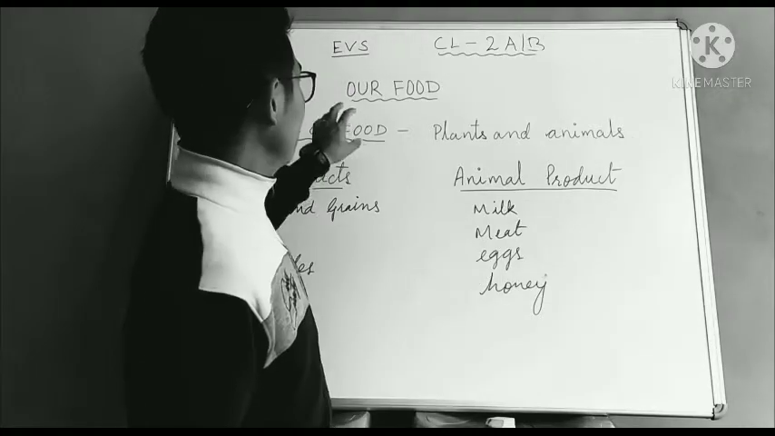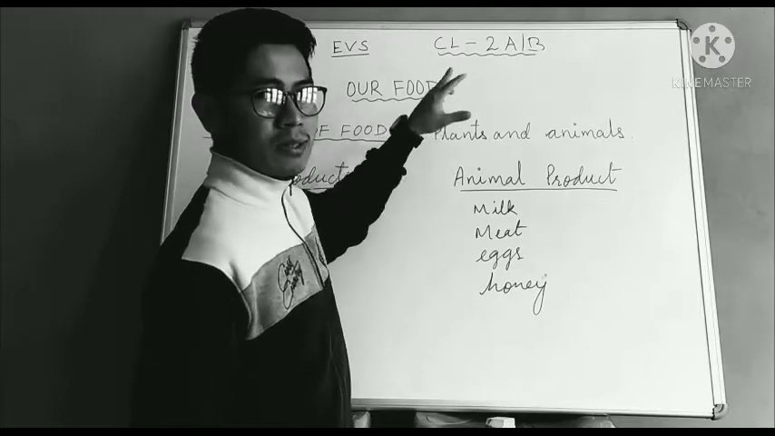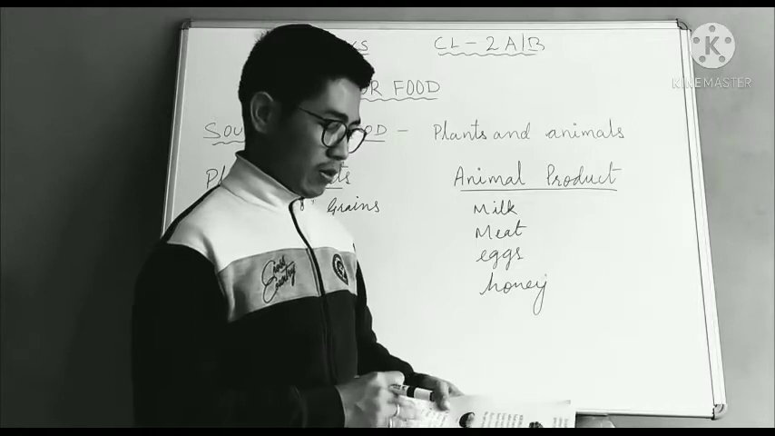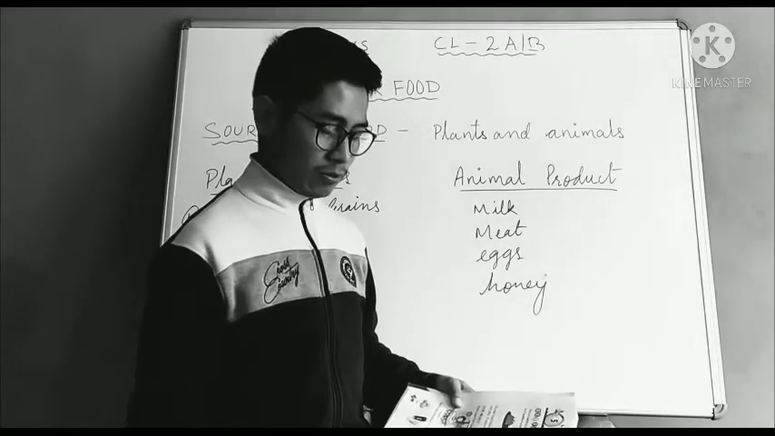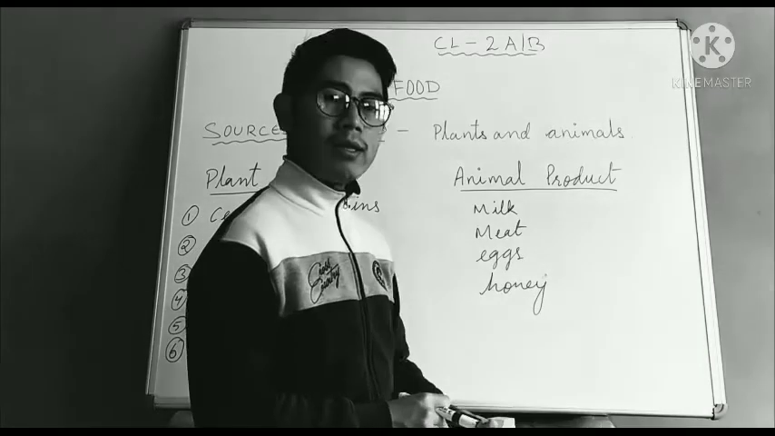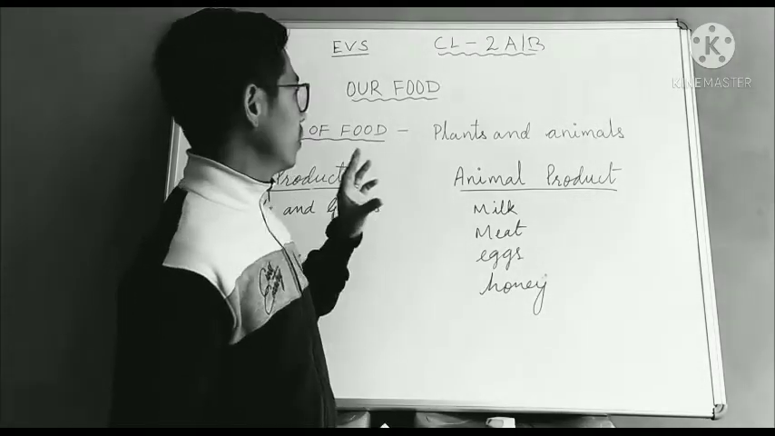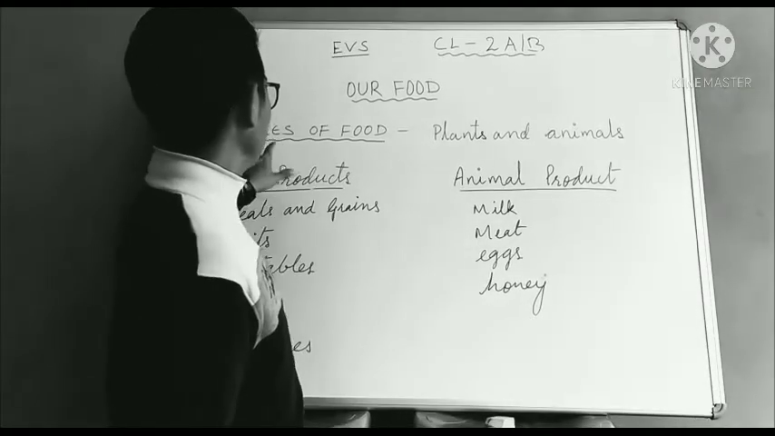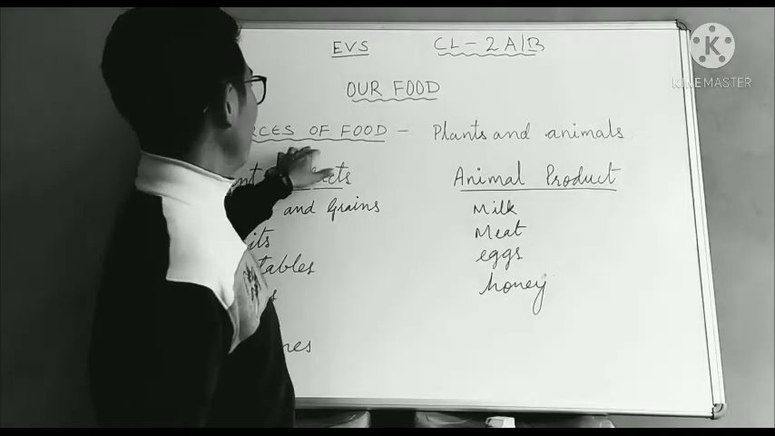So we are dealing with the same chapter that we have done in the previous class, our food. This is the continuation. In the previous class, if you remember, we learned different types of foods, our meals, and the question arises here: from where do we get all those foods? So today we are learning about the sources of food.